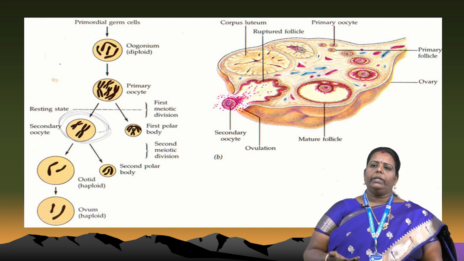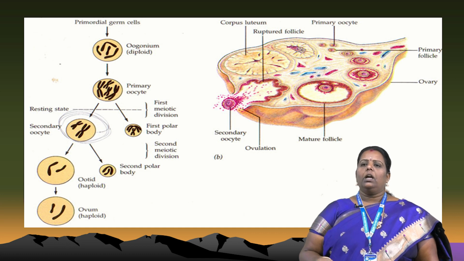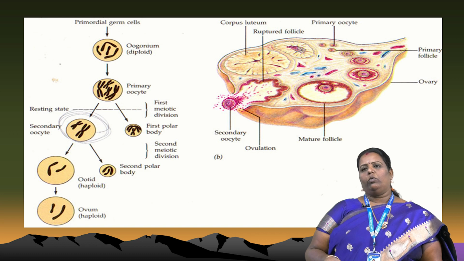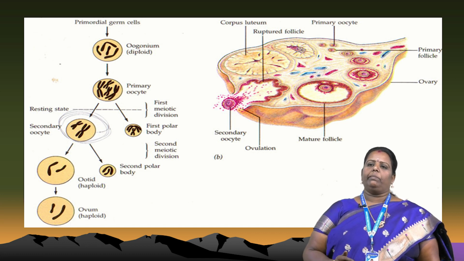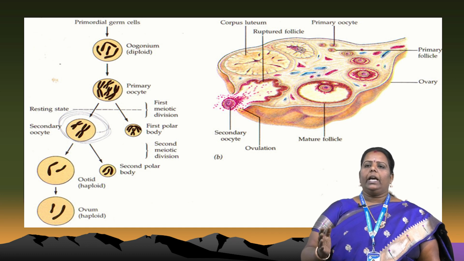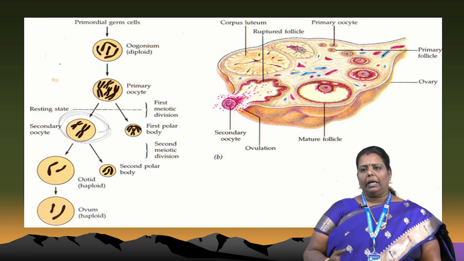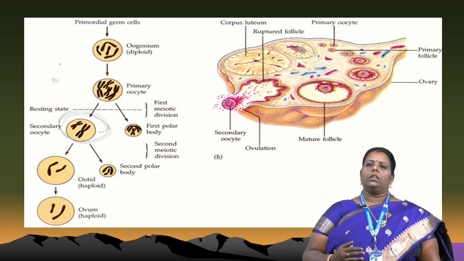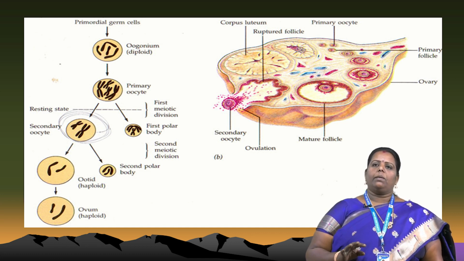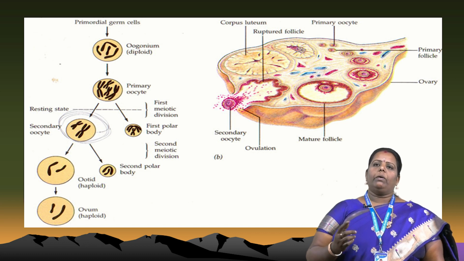In case the sperm is not fused with the egg, ovulation occurs, and after ovulation, the menstrual cycle takes place. But what is the process in ovulation? The egg ruptures and comes out from that place. That is called ovulation. If ovulation does not occur, normally the egg divides where it is.